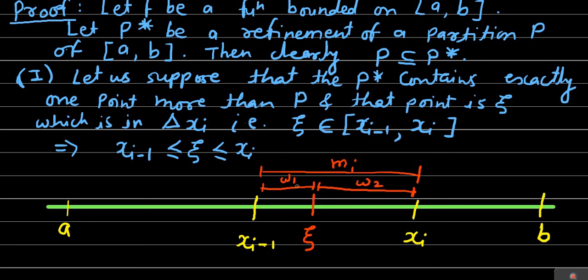Okay, if it is the case, then let us consider the infimum on the complete interval xi minus 1 to xi, and the two subintervals xi minus 1 to xi and xi to xi. Which is clear from our earlier study also, that the infimum over the complete interval is obviously less than or equal to the infimum over its subintervals, which means that mi is less than or equal to omega 1 as well as mi is less than or equal to omega 2. Okay, so this relation is very important in proving the result.